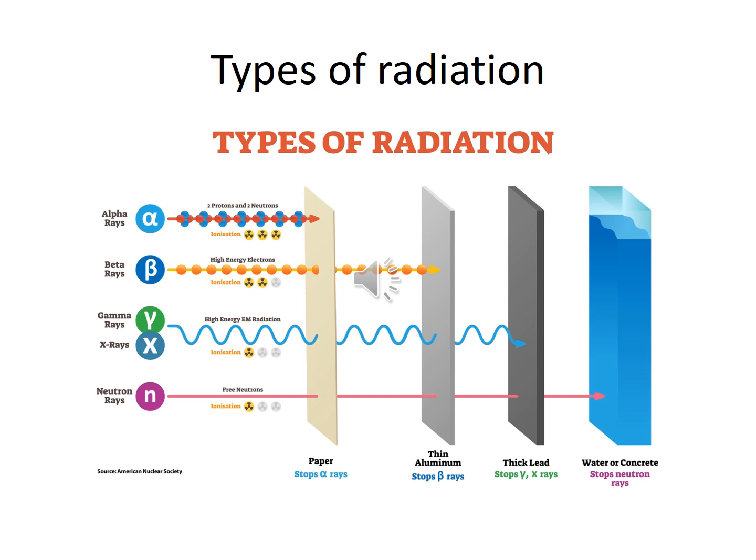Alpha rays, these rays are positively charged. So denoted by the symbol alpha 2, 4. They have charge equal to plus 2 units and mass equal to 4 AMU.